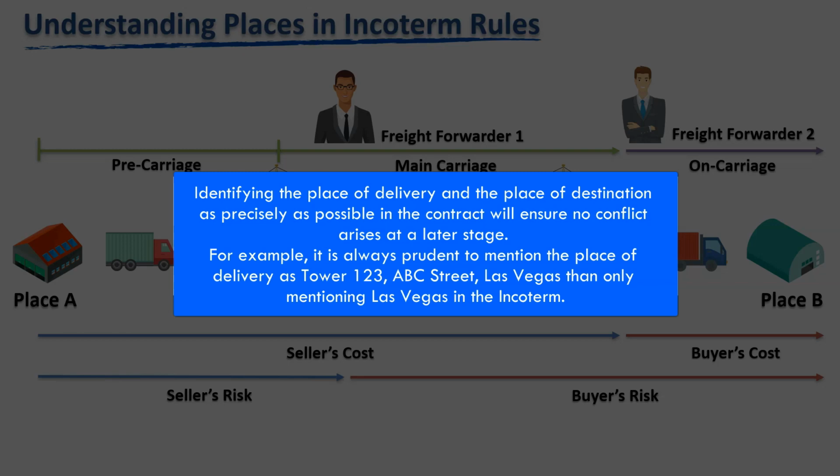For example, it is always prudent to mention the place of delivery as Tower 123, ABC Street, Las Vegas, than only mentioning Las Vegas in the Incoterm.